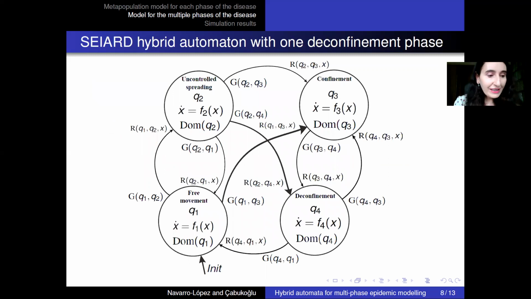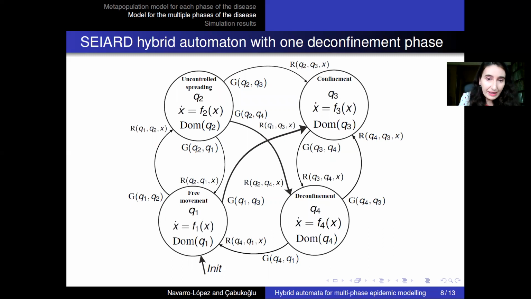The result of all of this is this hybrid automaton, and in each discrete location of the hybrid automaton, we put our model that I was explaining before for each phase of the disease. And each of these is going to have a different transmission rate, basic reproduction ratio, and vaccination strategy. And we have here, which is important, all the dynamical transitions between all the different phases or discrete locations, depending on the dynamics of all the probabilities of belonging to the subpopulations.